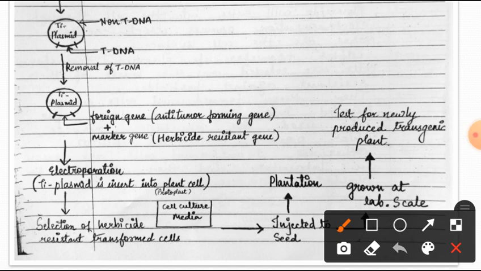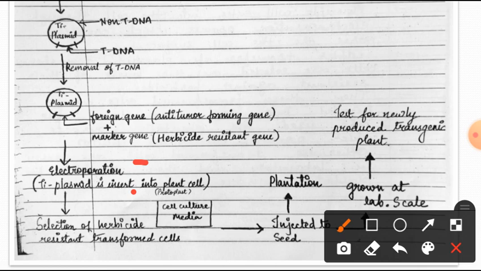Electroporation is a gene transfer method through which our gene of interest is inserted into the cells. In electroporation, an electric field is applied to the cells, which creates permeability on the surface of the cell, through which our gene of interest is transferred. Through the electroporation method, the Ti plasmid is inserted into the plant cells.